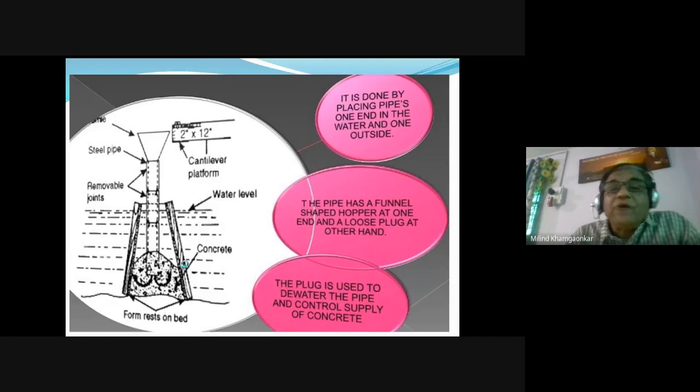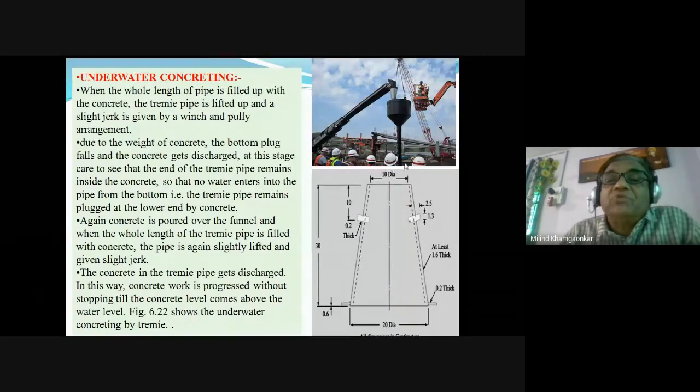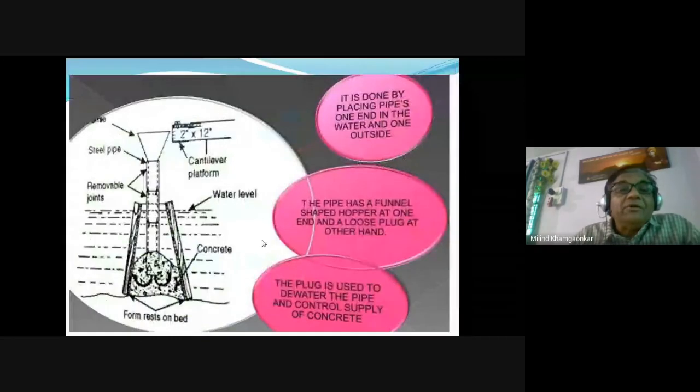Okay, you have seen the sizes of the tremie, you have understood the method. So by performing this process repeatedly, we bring the concrete members above the water surface. After bringing these concrete members above the water surface, there is then no problem for constructing above water.